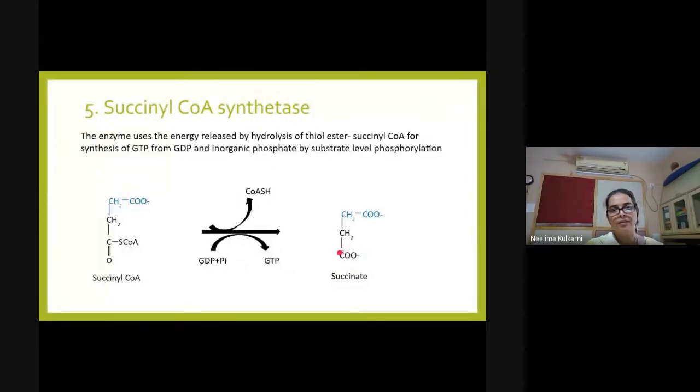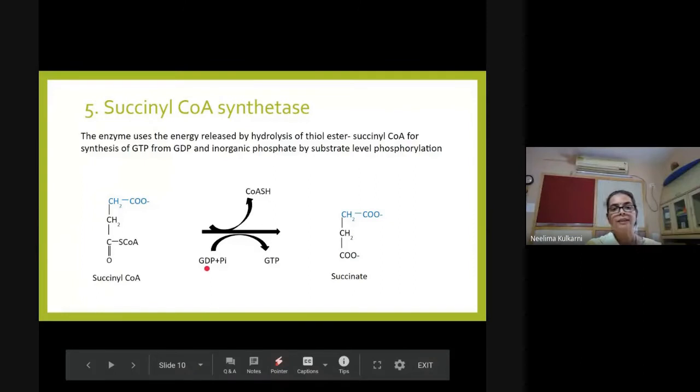The carboxyl group is shown as an ionized group here. It is a bit difficult for you to imagine this, but remember this is OH which is ionized and it is shown as O minus. So this carbon receives OH and coenzyme A will receive H, so it is released as free coenzyme A.